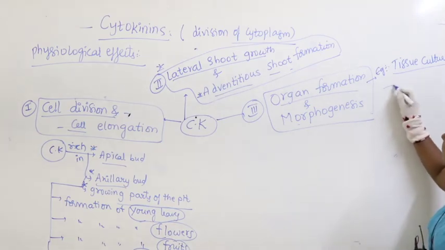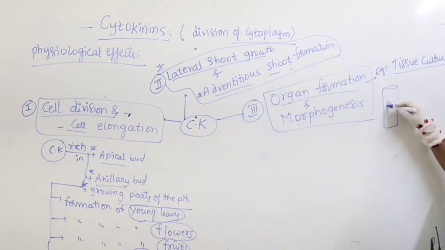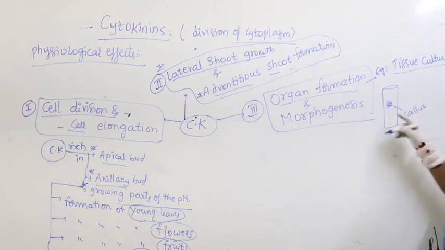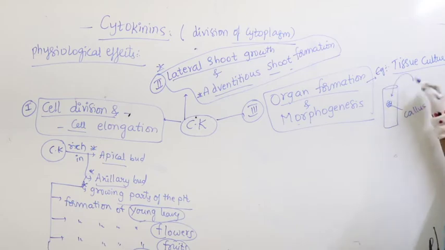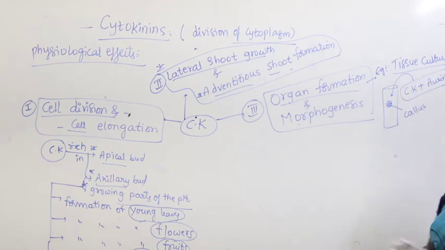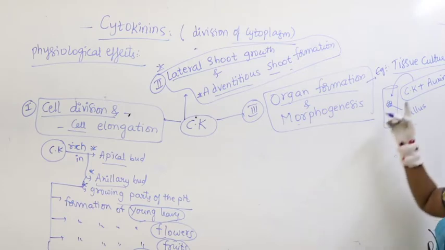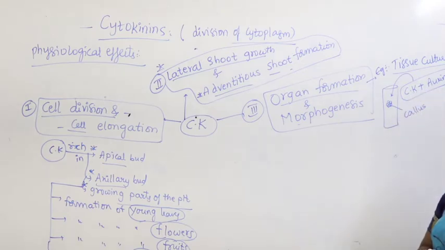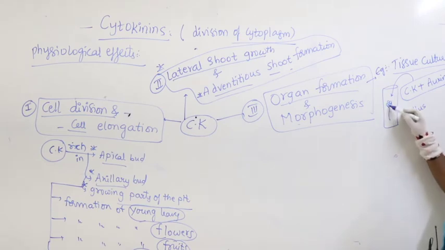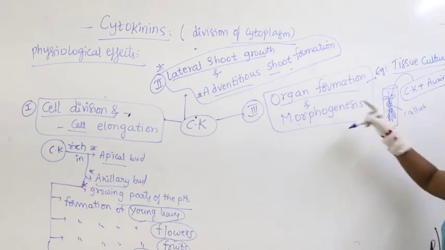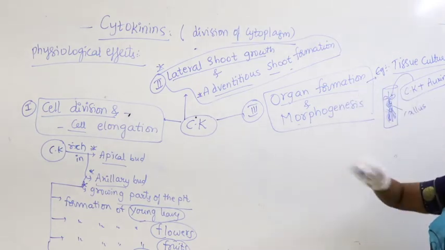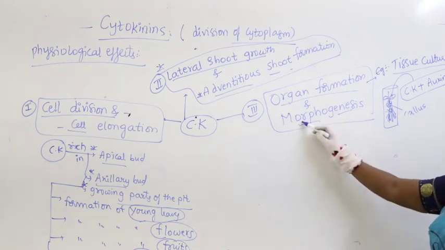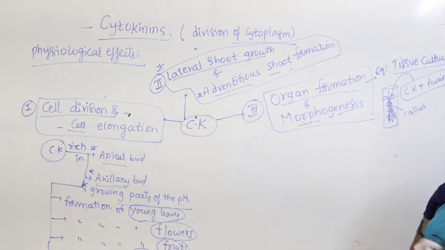You remember when callus is there in tissue culture, an undifferentiated mass of cells, what do we add at that time? Cytokinin plus auxin. Did you remember? In tissue culture technique, in one of the steps we add cytokinin plus auxin. So that makes the organs form. Roots are produced with the combination and slowly a young plantlet develops. Morpho means external parts. Genesis means synthesis. There is a synthesis of external organs of the plant.